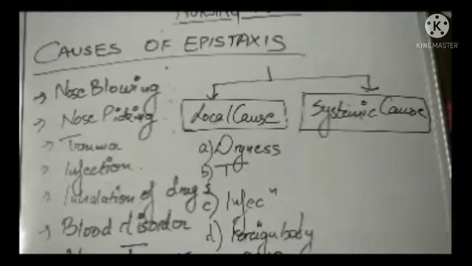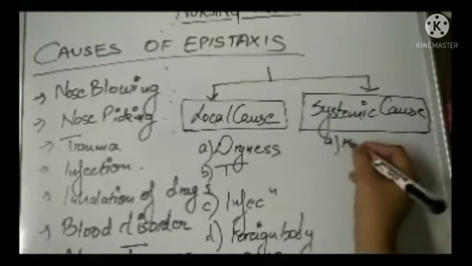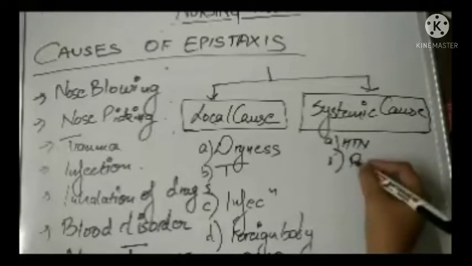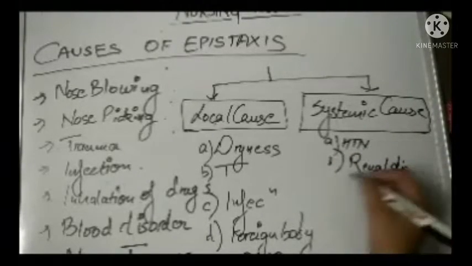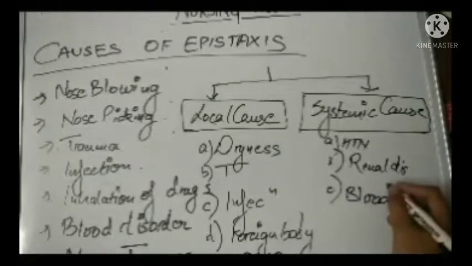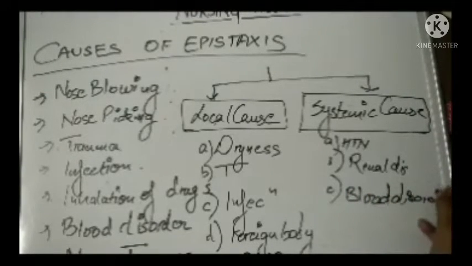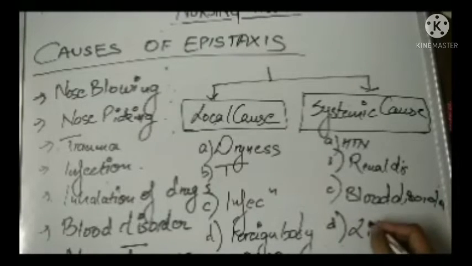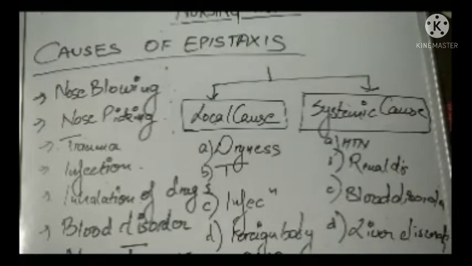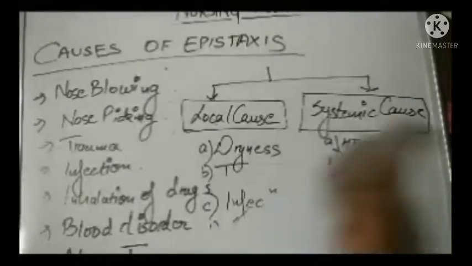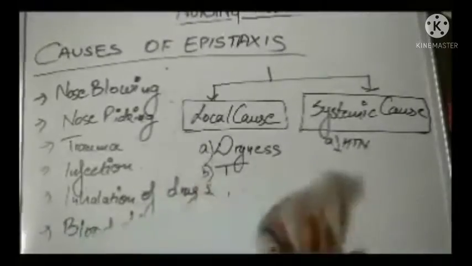Now what can be the systemic causes? It can be hypertension, any renal disease, a blood disorder like blood dyscrasias, or any liver disorder. So I hope the causes are clear to you. You can divide the causes into the local cause as well as the systemic cause. So these are the causes. Now let me just rub it and we will move to the diagnostic evaluation.